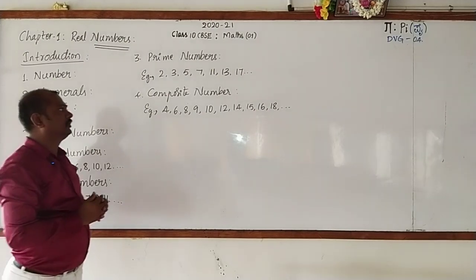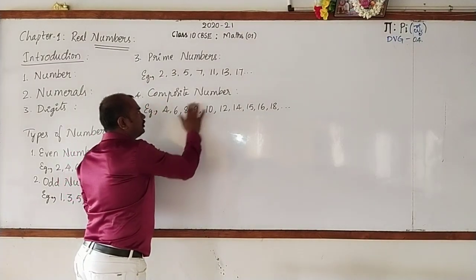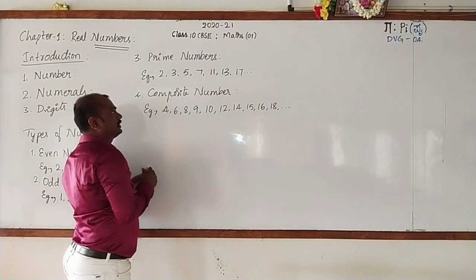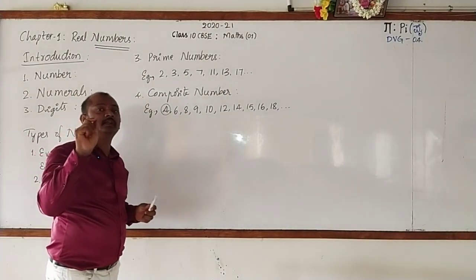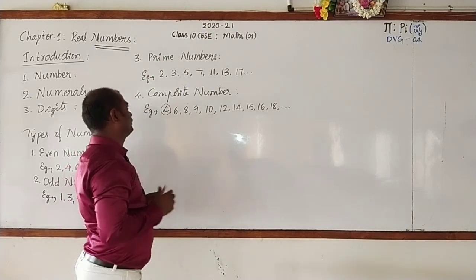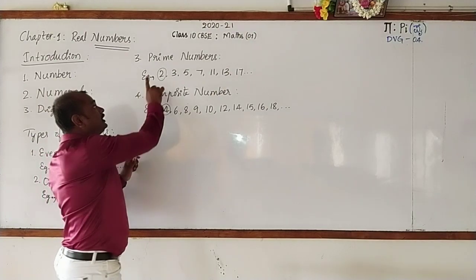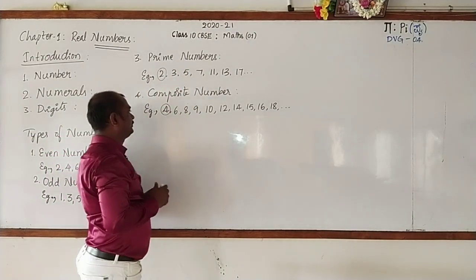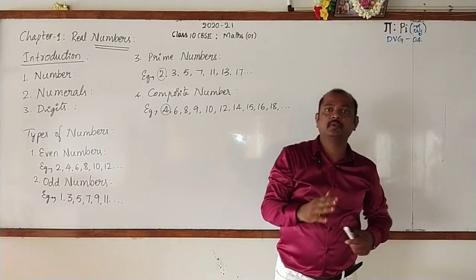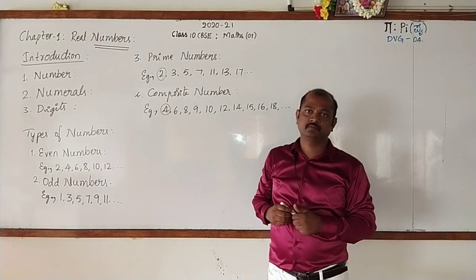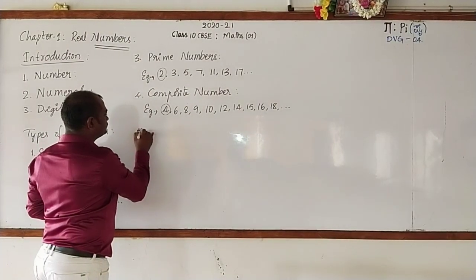Did you observe? Now look at them. Go through the composite numbers again. Here 4 is called the least composite number. What about 2? 2 is called the least prime number. Then what about 1? 1 is neither prime nor composite. Got it? Let's move on to one more term.